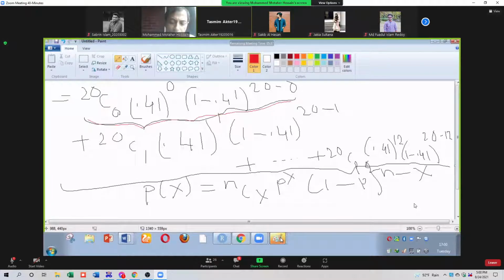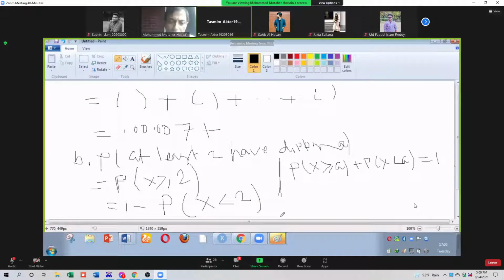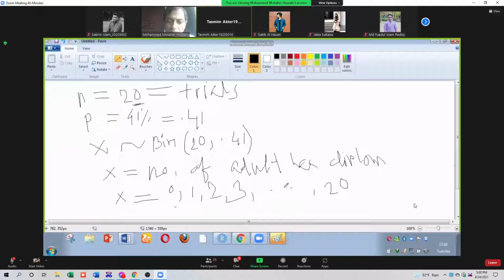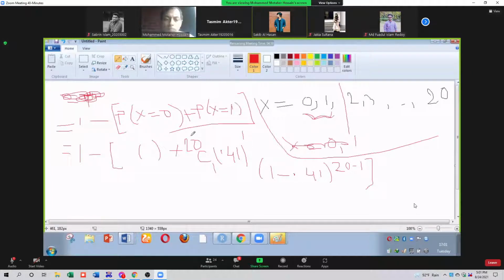Sir, the second page please. This one. No, sir, the one you came from just now, the very first one. This one is the first. What we did just now, where we did the question, where x equal 0 plus p of x equal 1. Sir, we know that binomial distribution equals ncx p to the power x, but in front of that, the 1 minus in the third bracket, 1 minus p to the power n minus x, which I brought in first. What is the formula of binomial distribution?